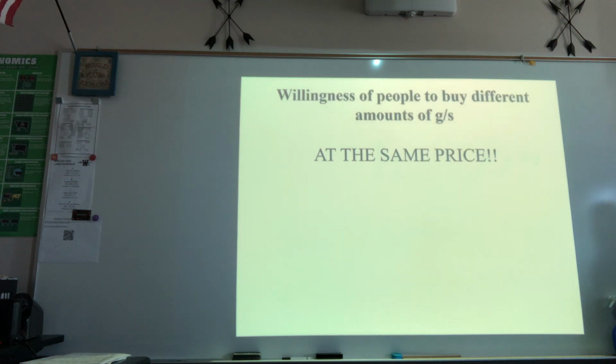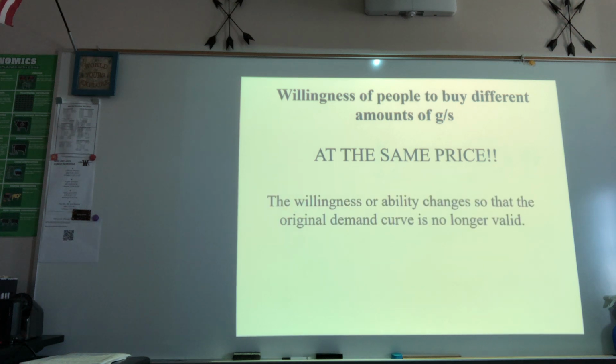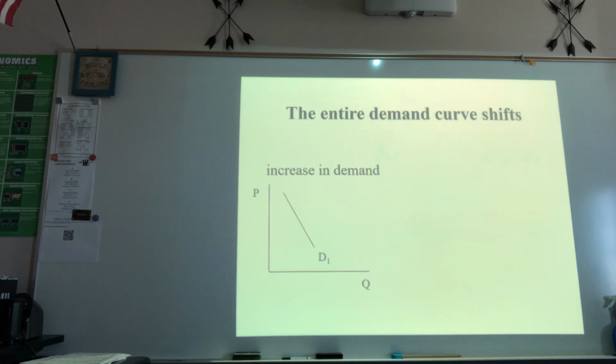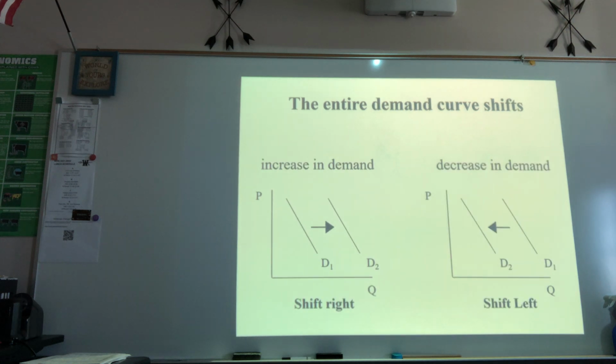So what we're going to be looking at is the change of quantity demanded, which is the willingness of people to buy different amounts of goods or services at the same price, okay? But what's going to happen is when something other than price changes, that original curve is no longer valid, and we're going to have to shift it. So our entire demand curve will either shift to the left for less or to the right for more, right?